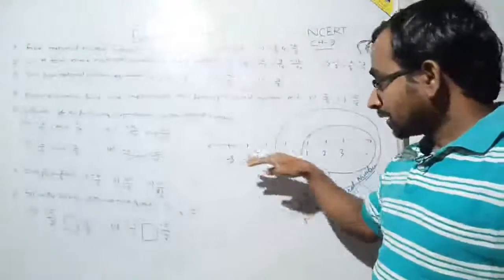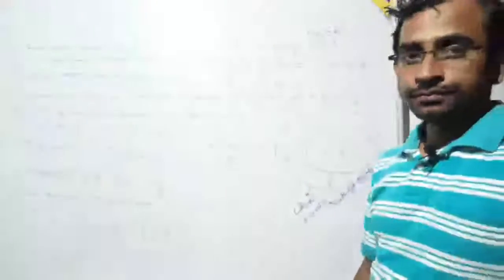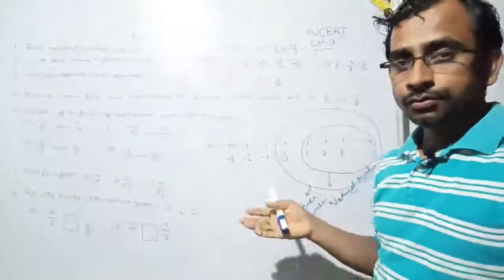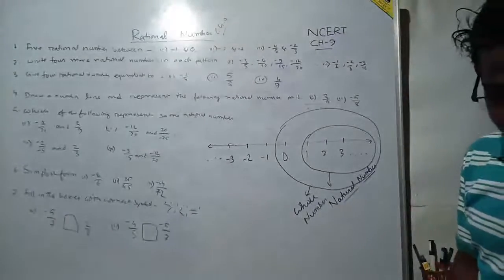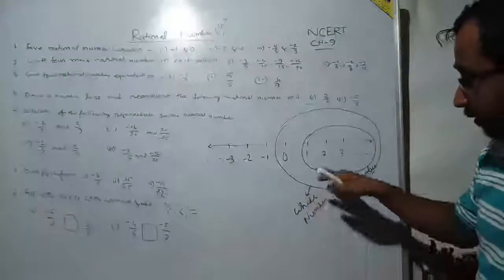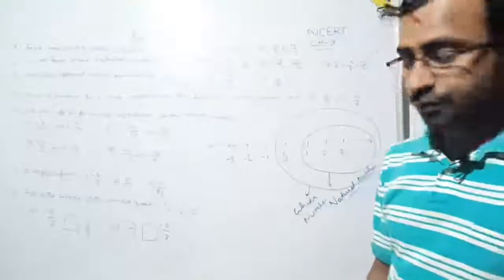Yes, whole number, Ishan. Very good. See, on that part also, rational number is quite far on it. I will show you what the actual positions of the rational numbers are. So it's called whole number. Very good.